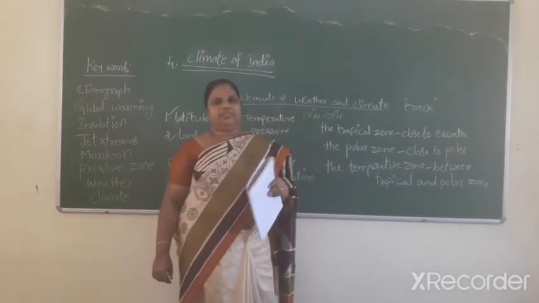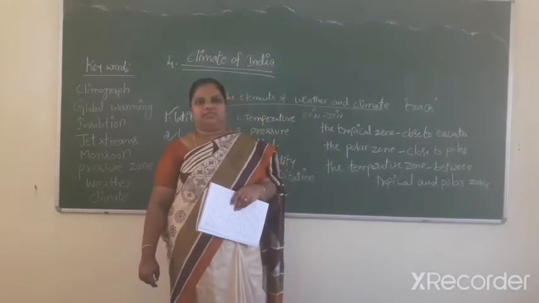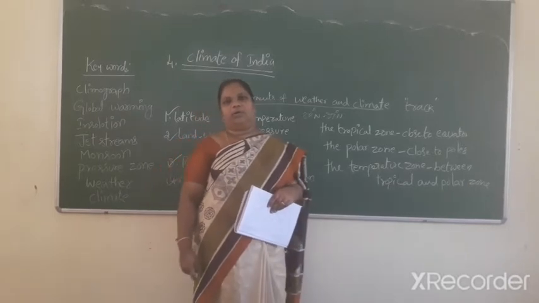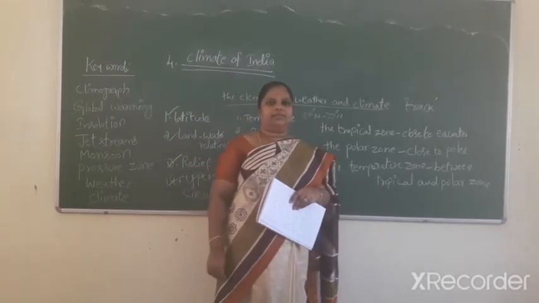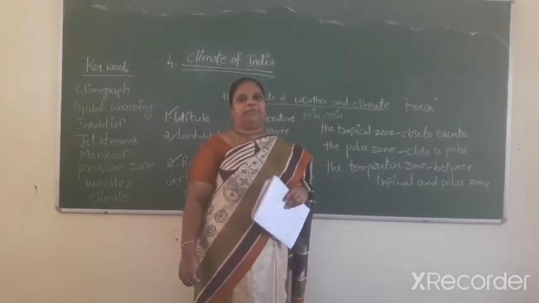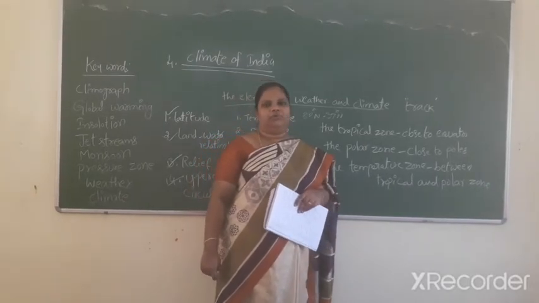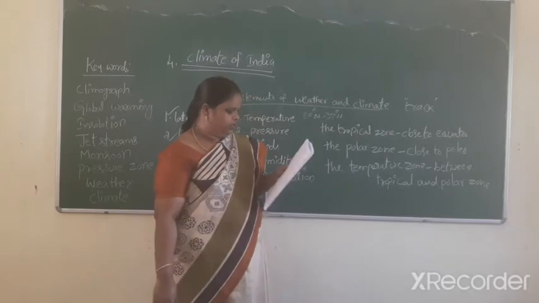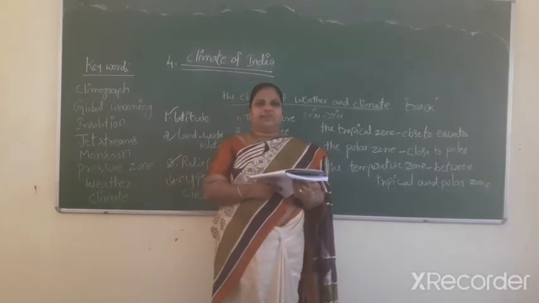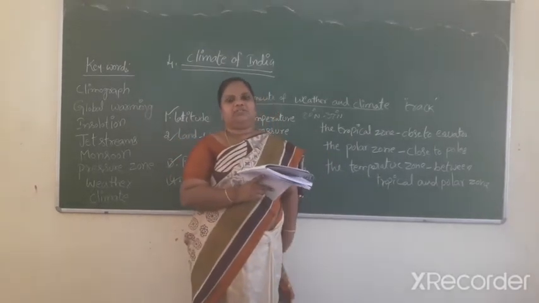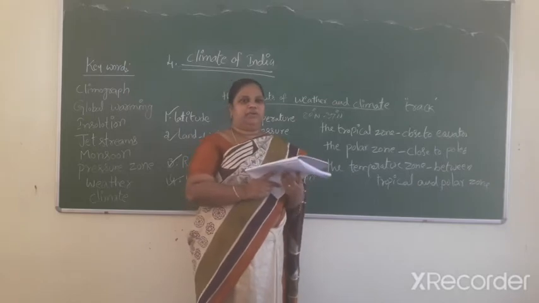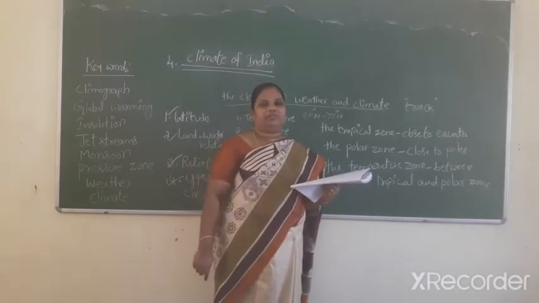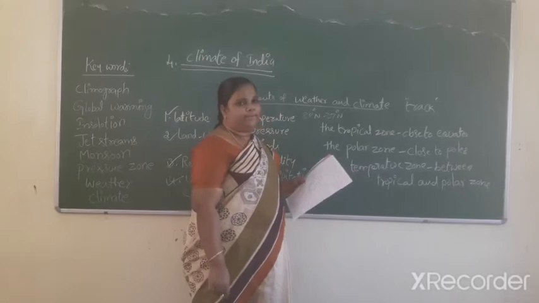Next one, the climate of India is also affected by the jet streams. What are jet streams? The fast flowing currents in a narrow belt in the upper air above 12,000 meters are called jet streams. Their speed ranges from 110 kilometers per hour in summer to 184 kilometers per hour in winter.